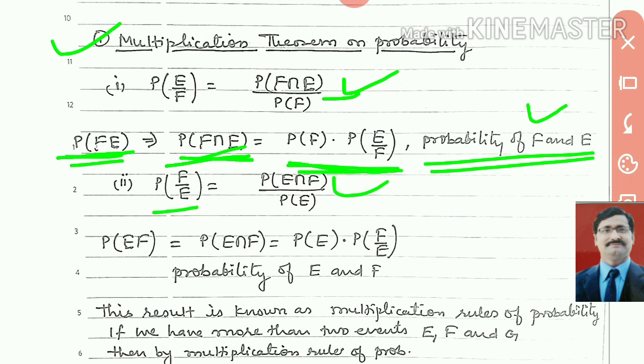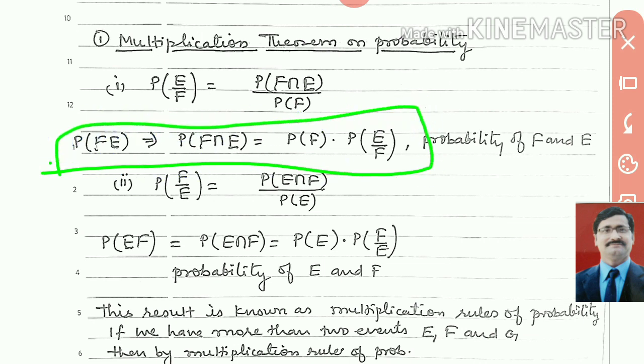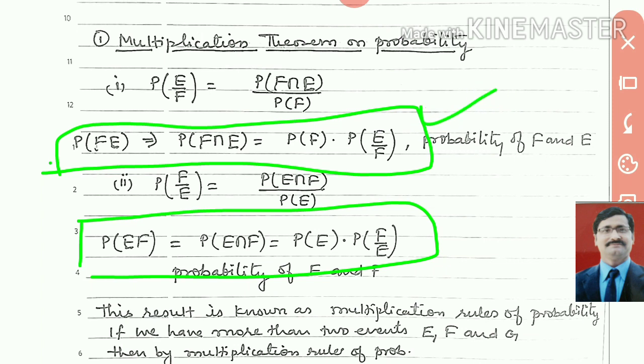Look here, this is a very simple formula. This is the first formula, and the second formula is this. In the first formula, F happens first, and after that event E happens. So the probability of F and E will be equal to P(F). P(F) means we know the result of F, so we write the probability of F. Then the probability of E we find depends totally on F, because event F has already happened and it will affect the probability of E. Similarly we have the second.